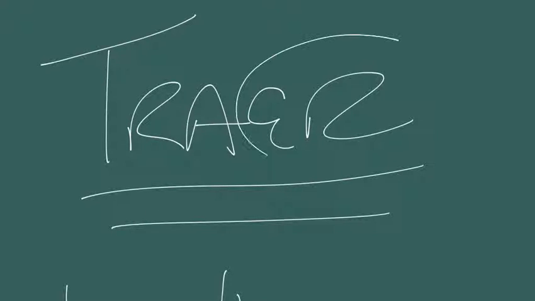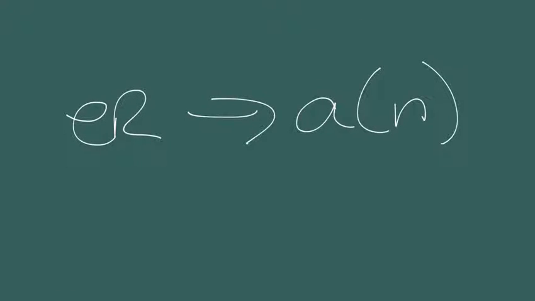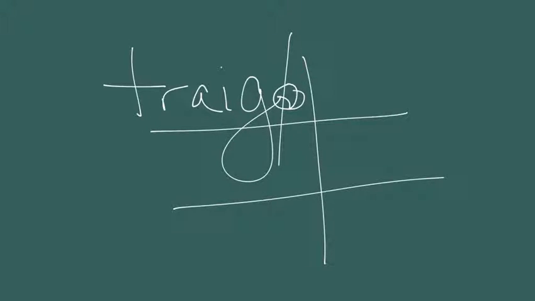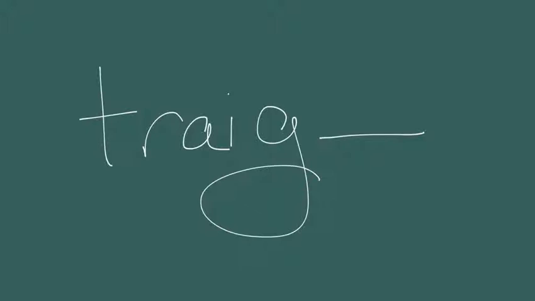Traer is an ER verb, and we know ER verbs go to A or AN for the plural, and that applies for IR verbs too. So the yo form is traigo, so our command is going to be traiga, traigan. Bring me the lemonade. Tráigame la limonada. Traiga la limonada. Bring the skirt. Traiga la falda.